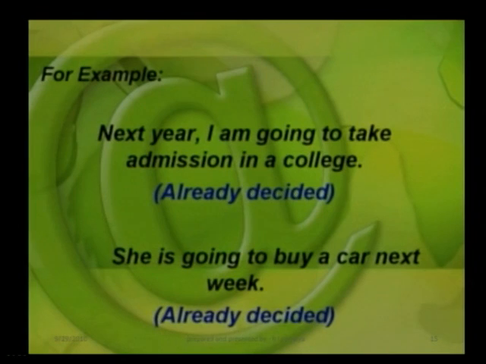Another example, she is going to buy a car next week, already decided. So she's going to buy a car next week is also an action which is already decided, and it is a prior decision. It's not an instant decision. She's going to buy a car next week does not show that she decided to buy a car next week right now or at the time of speaking. It shows that she had already decided this thing, and now she's just telling us about her decision.